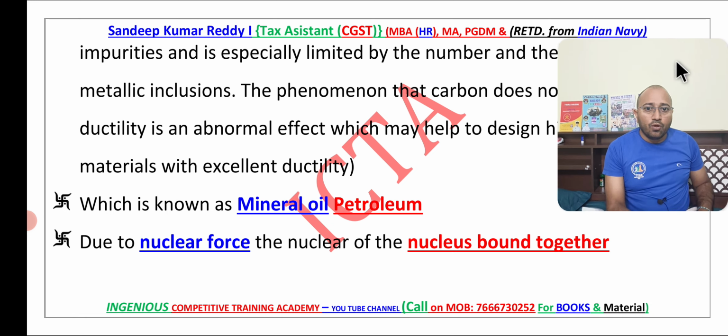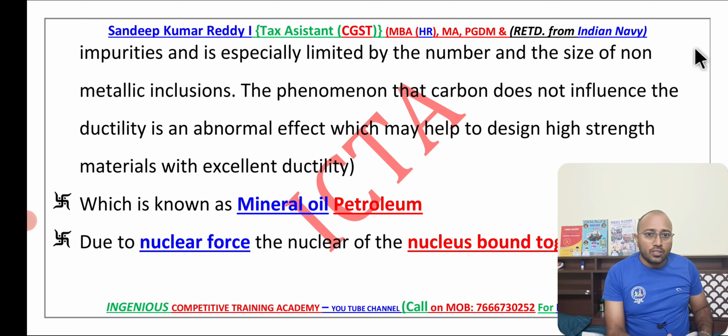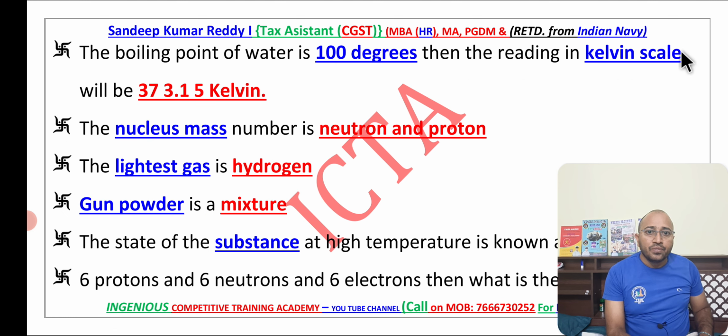And we have something called nuclear force. The nucleons of the nucleus are bound together in this process. So overall you must know about the nuclear force, in which the nucleus is bound together. And the boiling point of water is 100 degrees Celsius. When it comes to the Kelvin scale, you have to add 273.15. So that is to be remembered. 100 plus 273 goes to 373.15 Kelvin.